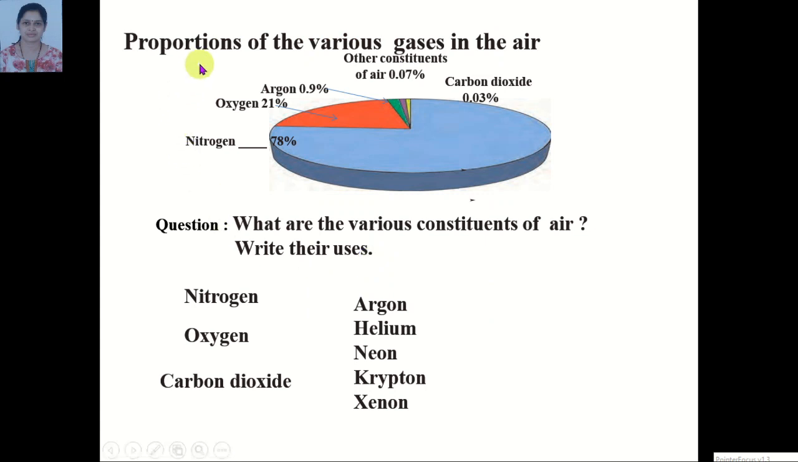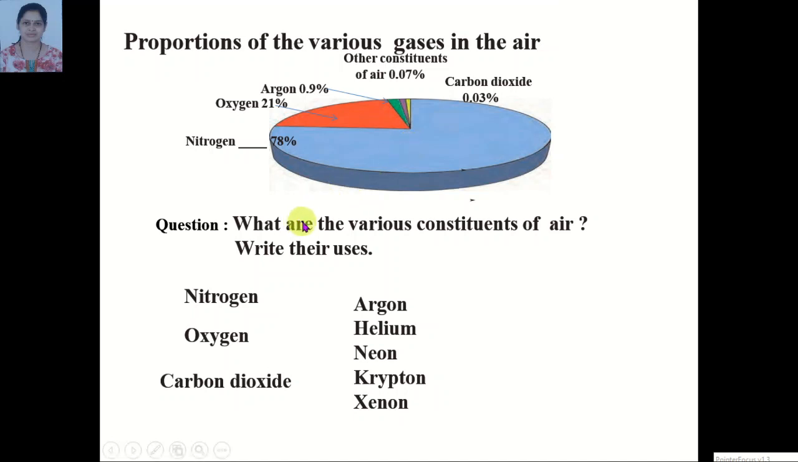Now we will learn about the proportion of the gases in the air. The percentages of gases are: nitrogen 78%, oxygen 21%, argon 0.9%, other constituents of air 0.07% and carbon dioxide 0.03%. So these are the proportions of the various gases present in the air. Air is a mixture of various gases.